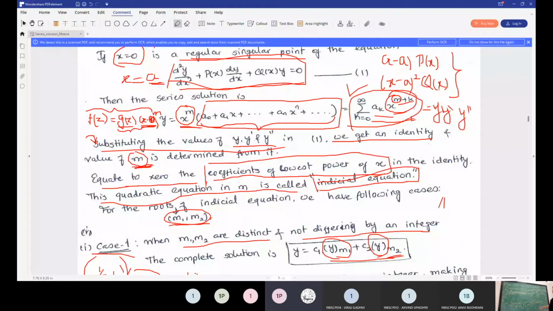Ma'am, there at the last, it is maybe k plus 2, right? It is k plus 2. Here it is plus 2, so here it has to be plus 2. So that is plus 2.